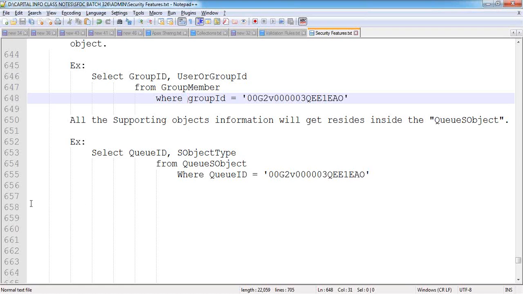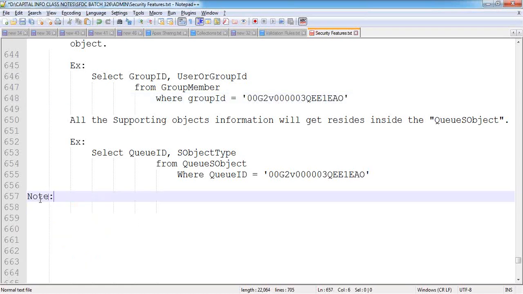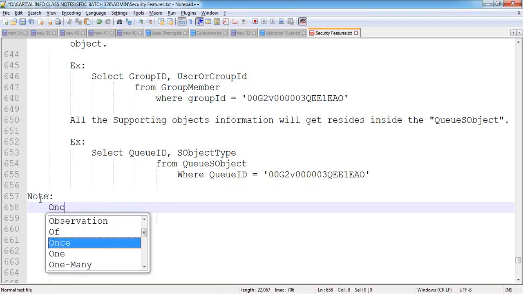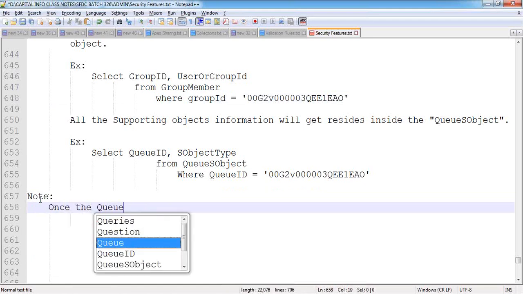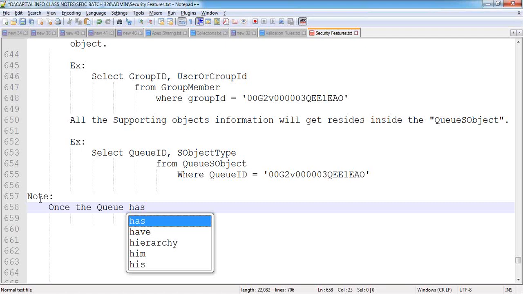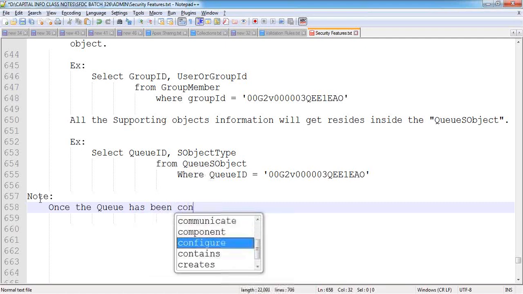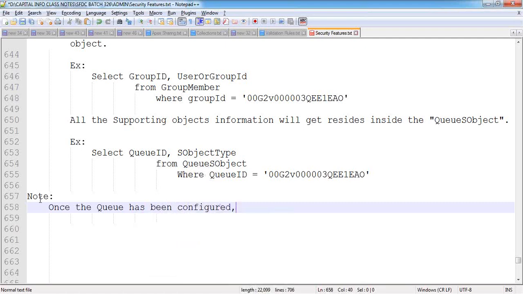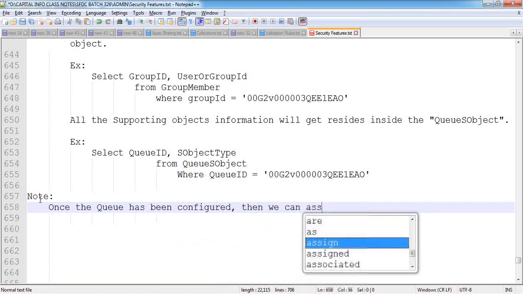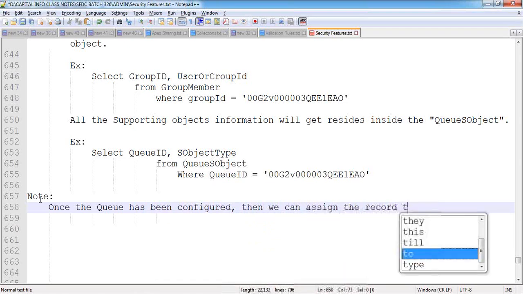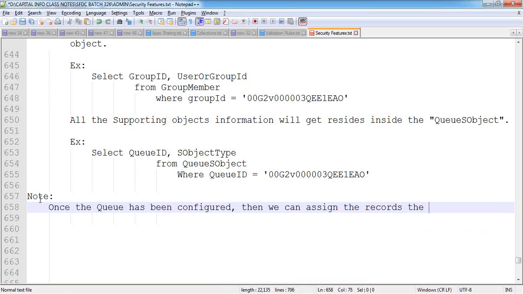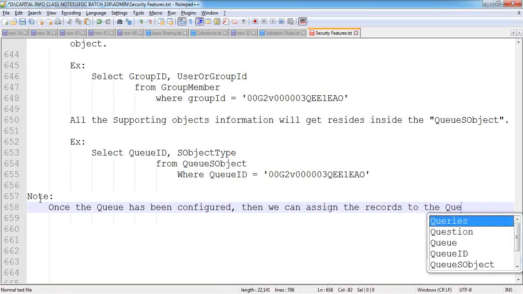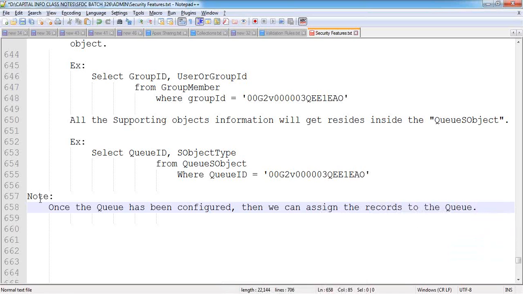Now let's see. Make a note. Once the queue has been created or configured, then we can assign records to the queue. We can assign records to the queue as below.